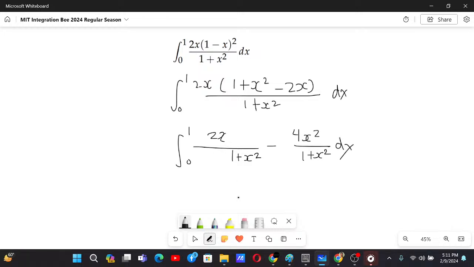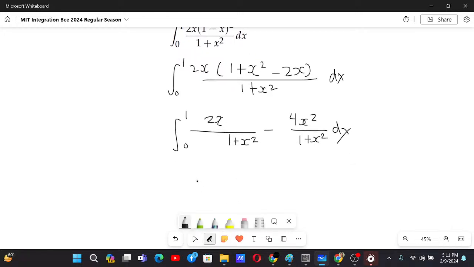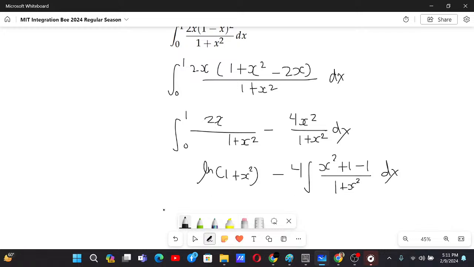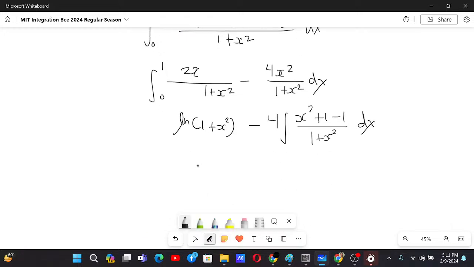Now this is just a derivative, so that's why we can have ln of 1 plus x square minus 4 integral of, we can make this as x square plus 1 minus 1, over 1 plus x square dx. Now what do we get? This is ln of 1 plus x square, this is minus 4x plus 4 tan inverse x plus c, and that is the answer.